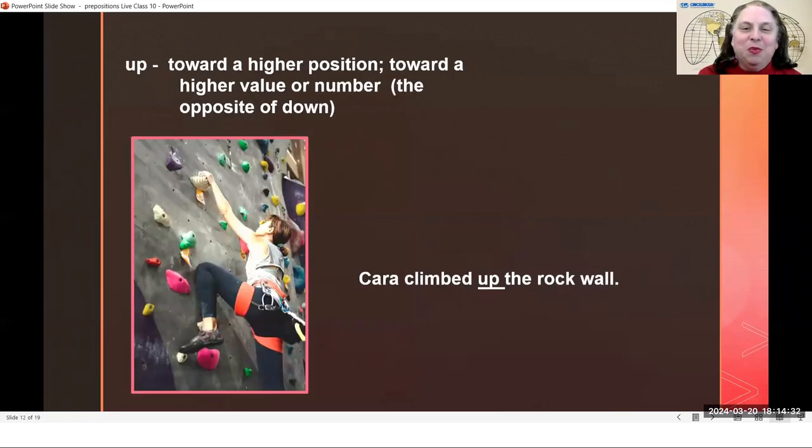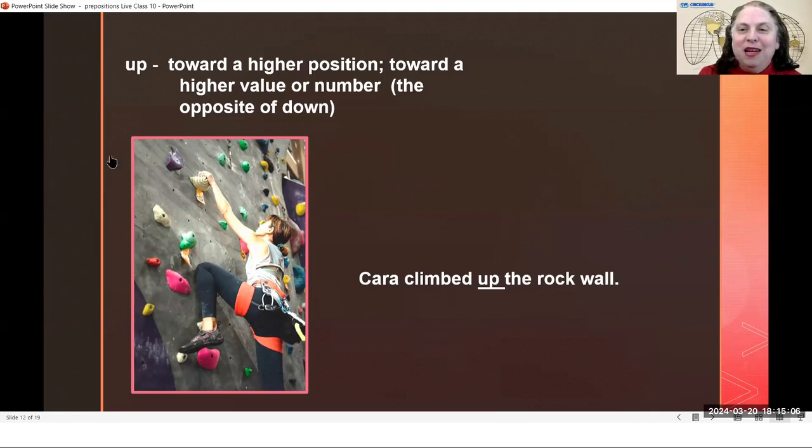Up, and this one is pretty simple. Up means toward a higher position or toward a higher value or number. Up is the opposite of down. So in this example, we see that Kara climbed up the rock wall. She climbed up the rock wall. So she is going in this direction up the rock wall. After she is at the top of the rock wall, she will have to climb back down.